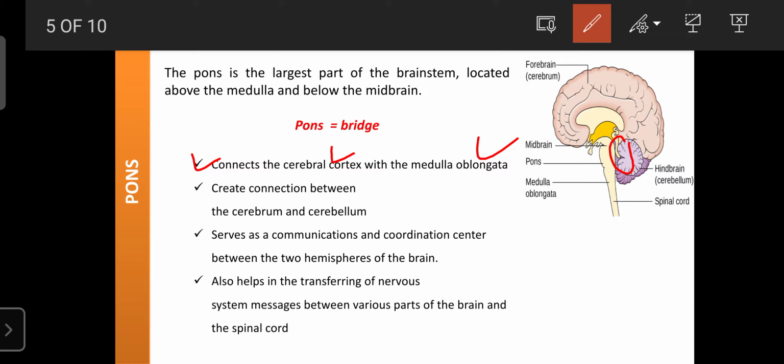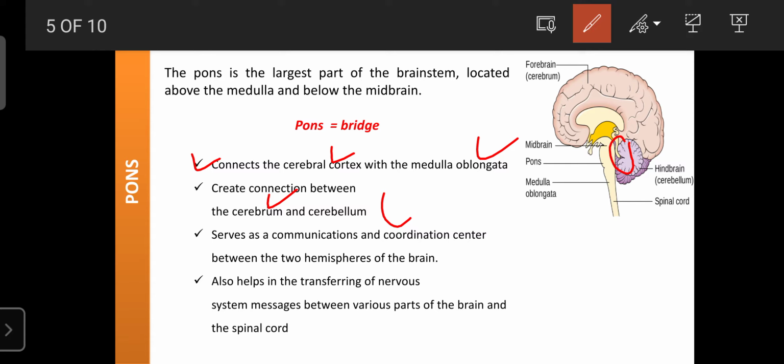The medulla oblongata controls vital organ function by communicating with the cerebral cortex, according to the direction laid down by the cerebral cortex, with the help of the pons. The pons creates the bridge or connections between the cerebral cortex and medulla oblongata. And the pons also creates connections between the cerebrum and cerebellum.